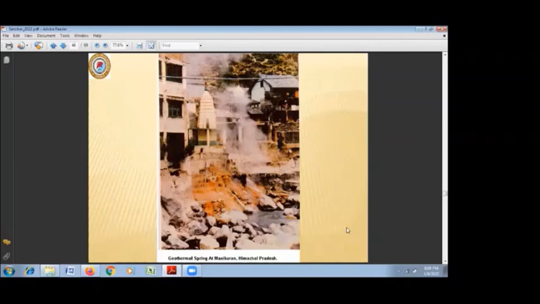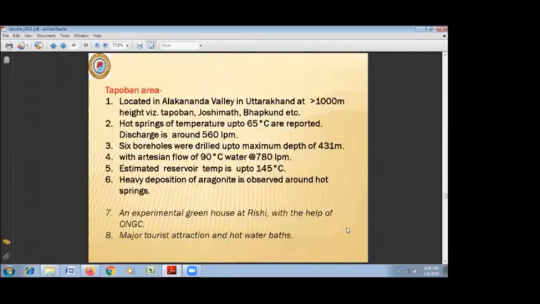This is a photograph of Manikaran area, where we can see the steam coming out from the hot spring area. Next is the Tapoban area, that is in Uttarakhand. Here also the hot springs of temperature up to 65 degrees centigrade are reported.